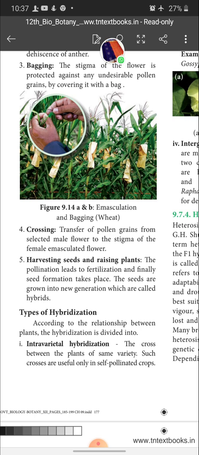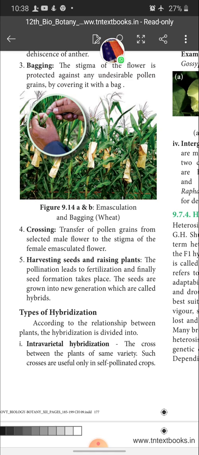When we leave the male part as it is, there is a chance of self-pollination. To avoid that, we have already done emasculation, that is, we have cut the anther before it dehisces. When we cut it before dehiscence, there won't be any chance of pollen grains falling on the stigma of the female flower, so we can do cross pollination effectively. In that emasculated female flower, we transfer the pollen grains of the decided male plant.